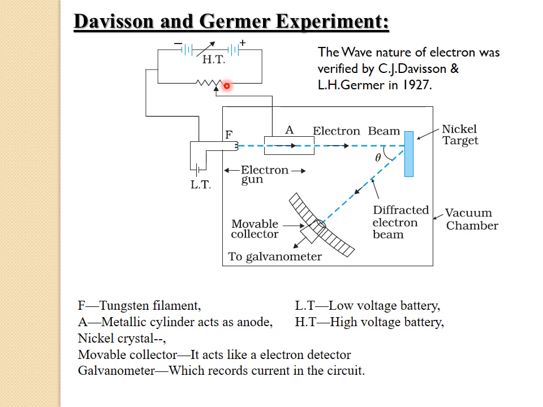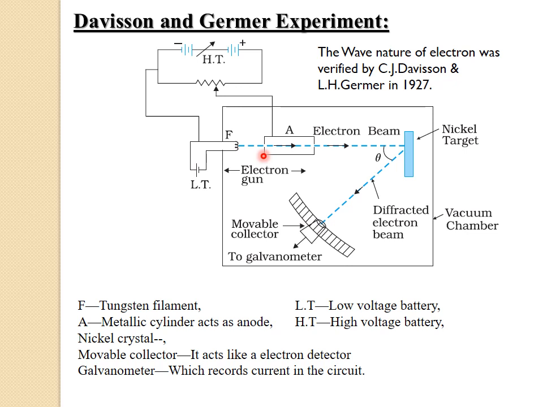Why is it called an anode? Because the electrons ejected from filament F are collected towards this metallic cylinder. So this metallic cylinder acts as an anode.